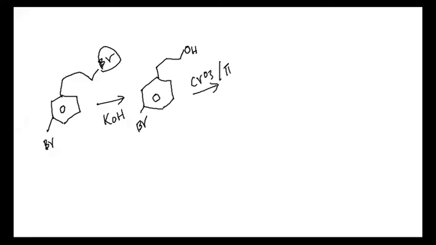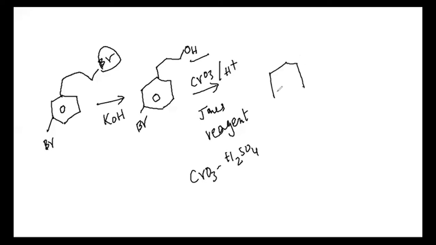CrO3/H+. What is this CrO3/H+? We can call this a Jones reagent. CrO3 in the presence of H2SO4, we call it Jones reagent. This OH part is converting into carboxylic acid. Here I'll be taking Br as usual, then OH, and the double bond O.